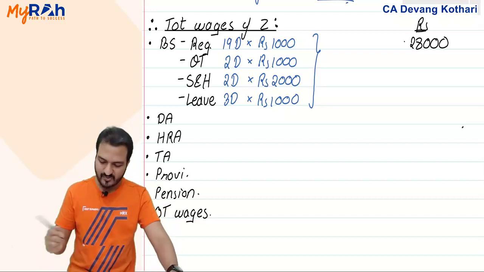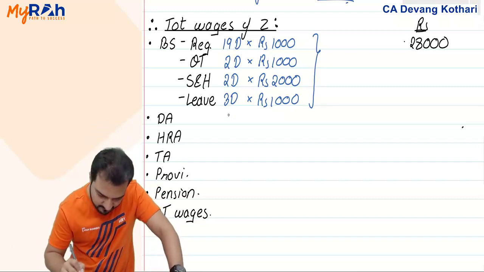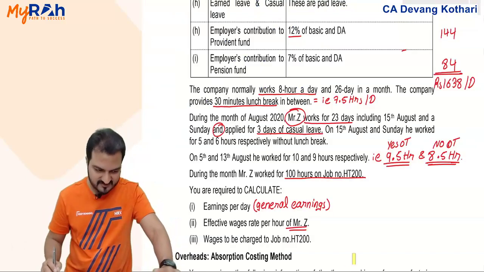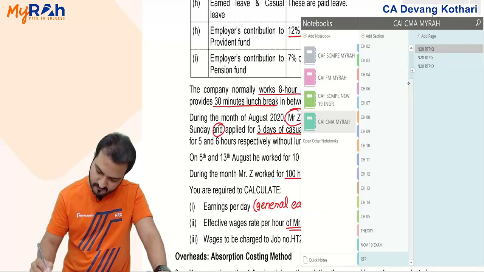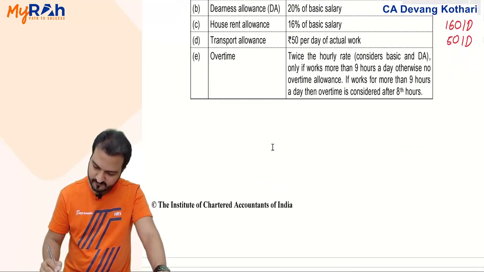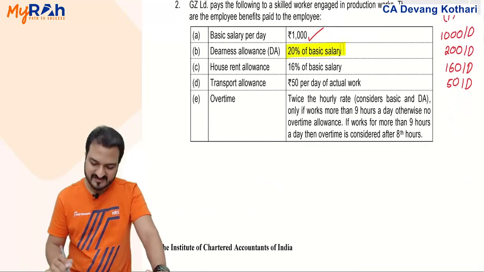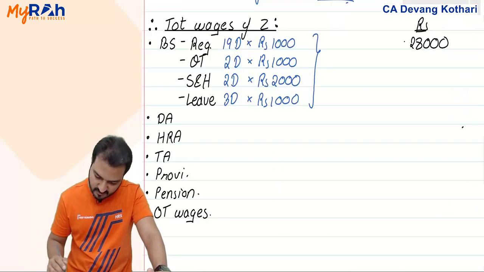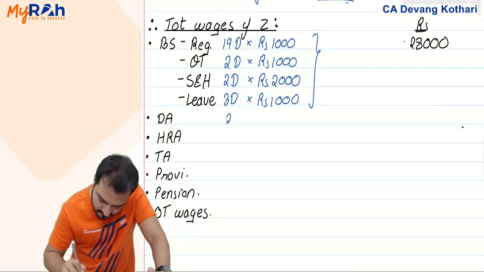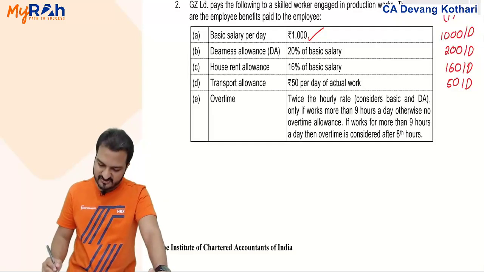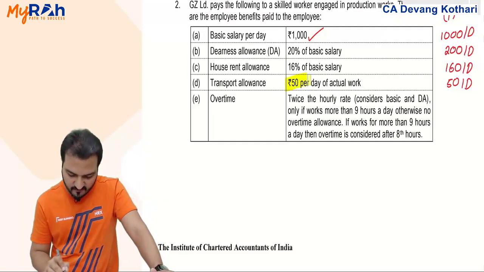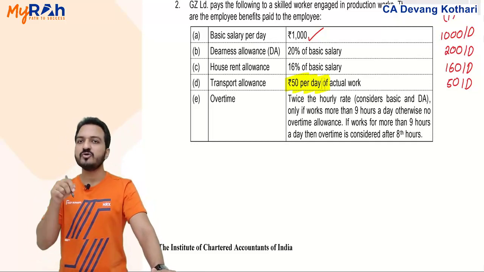Basic is 28,000. Dearness allowance, as per the question, is 20% of basic. HRA is 16% of basic. Travel allowance, notice, transport allowance is 50 per day of actual work.